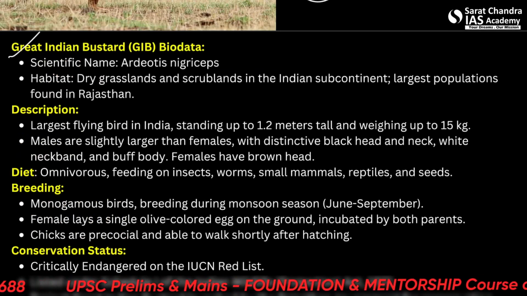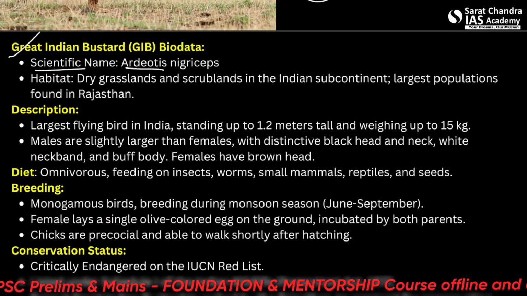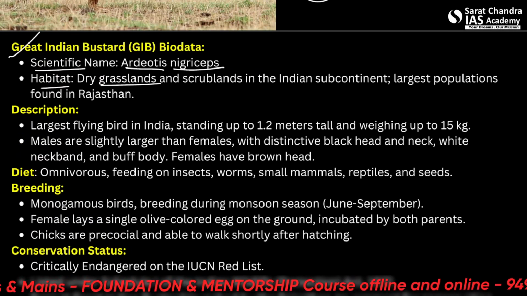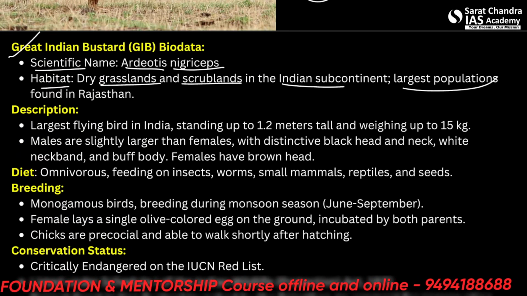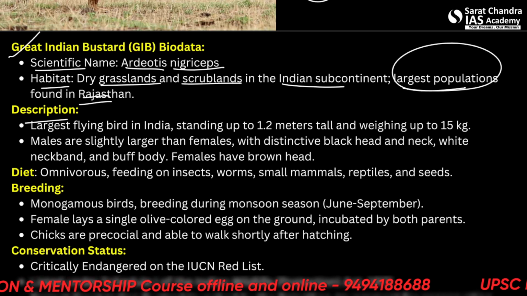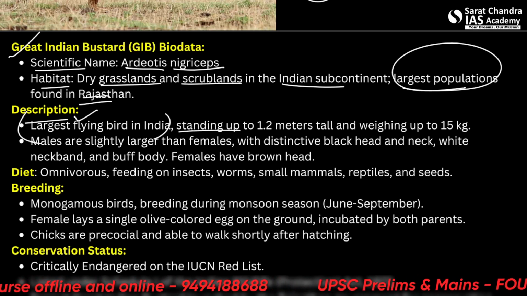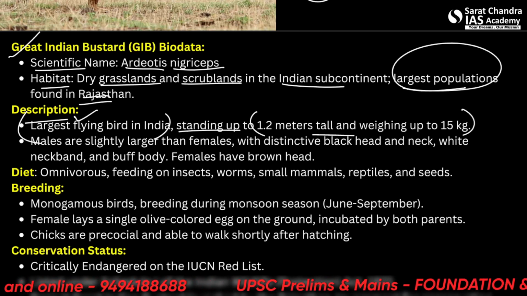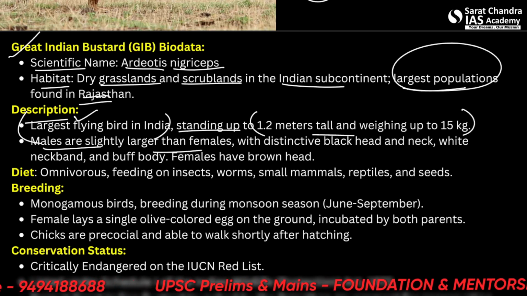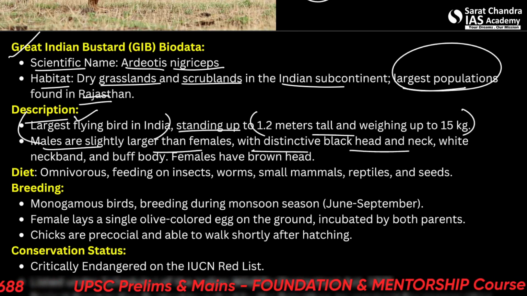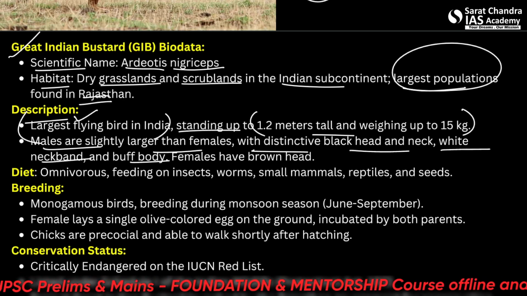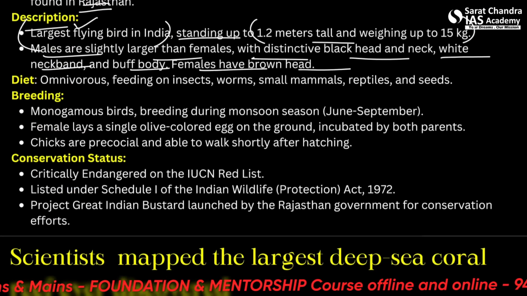So GIB, let's say biodata. The scientific name is Ardeotis nigriceps. Habitat is dry grassland and scrublands in the Indian subcontinent. Largest populations are found in Rajasthan. And description, it's the largest flying bird in India. That is what is so special about it. It stands up to 1.2 meters tall and weighs up to 15 kg. Males are slightly larger than females, with a distinctive black head and neck, white neckband and buff body. Females have a brown head. Its diet is omnivorous.